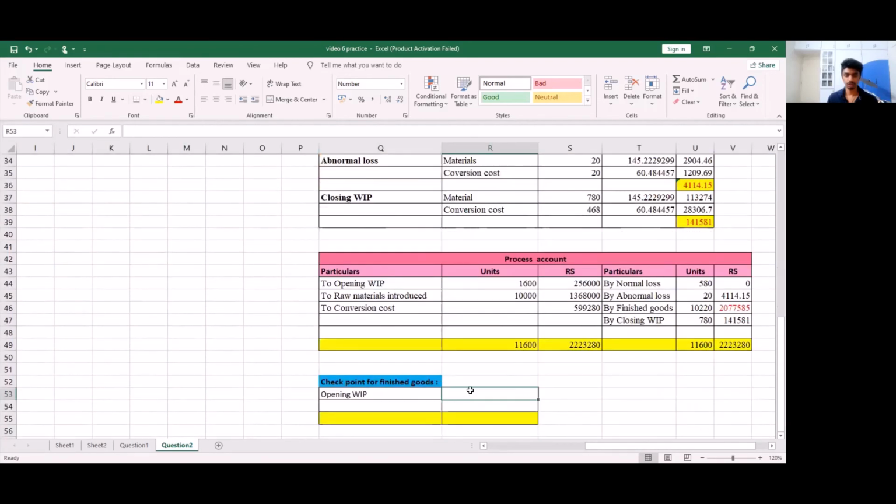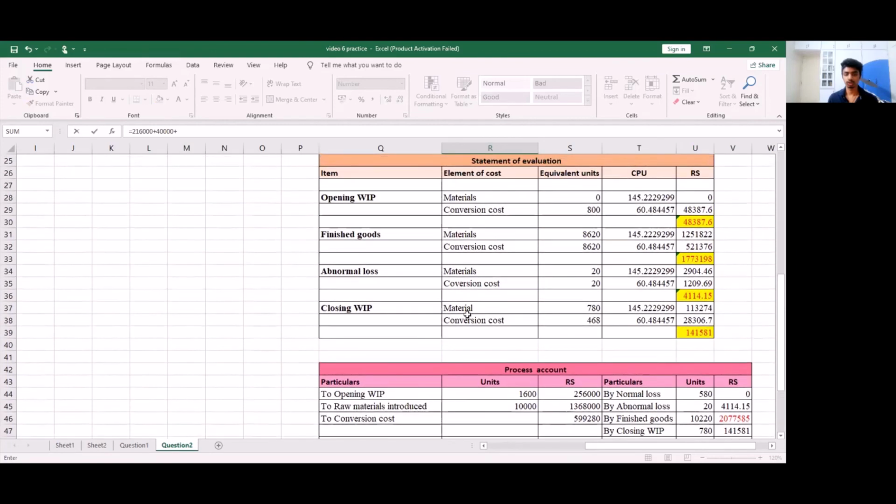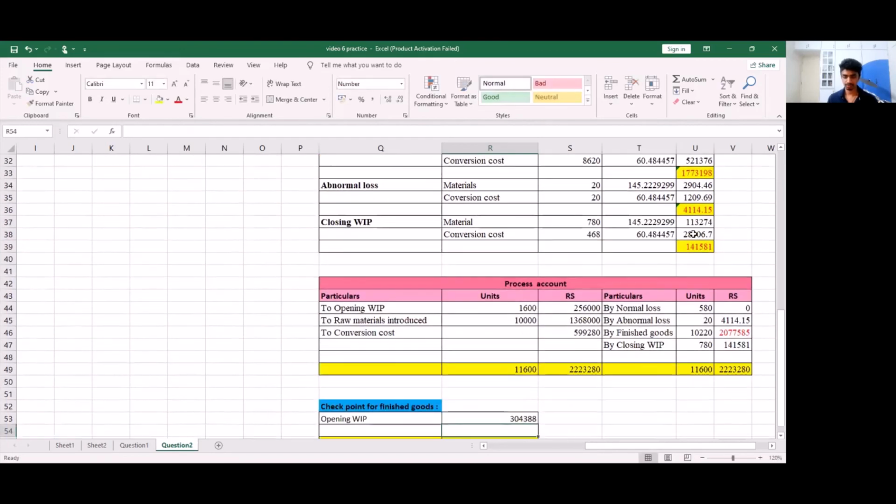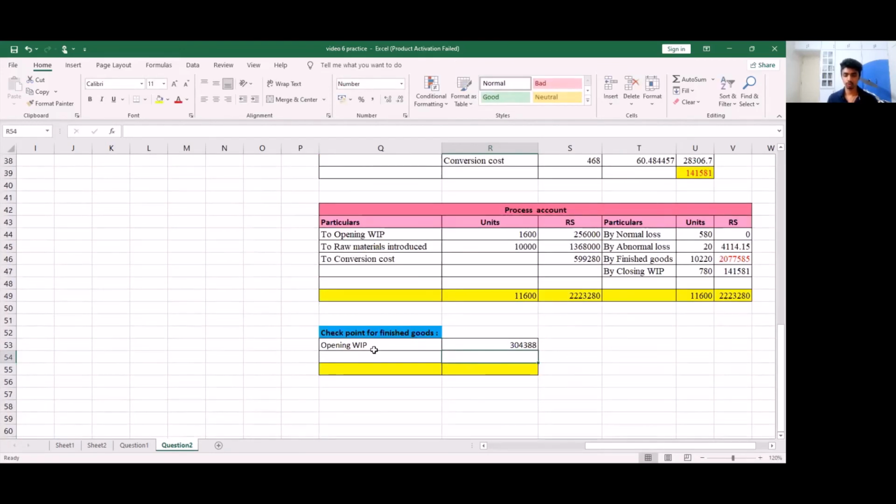So here I'm going to write is equal to 2,16,000 plus 40,000, which is for conversion costs, plus the opening work in progress we got in our statement of evaluation. That is 48,387.6.